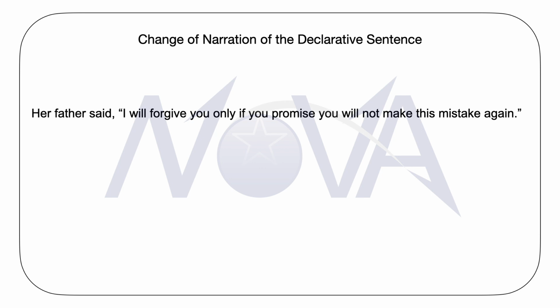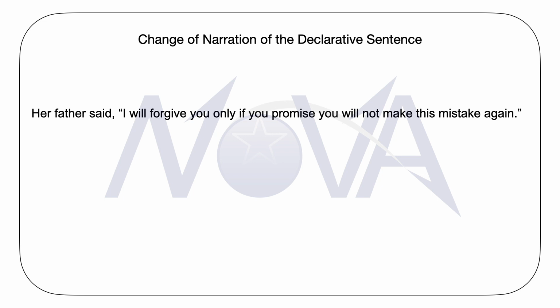This is the sentence before your eyes. Let me read it for you in the direct narration first. Her father said, "I will forgive you only if you promise you will not make this mistake again." You can clearly understand that the reported speech of this sentence contains a declarative sentence, although there are more than one clauses.